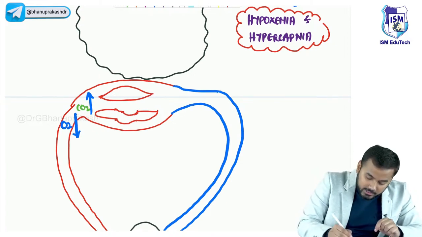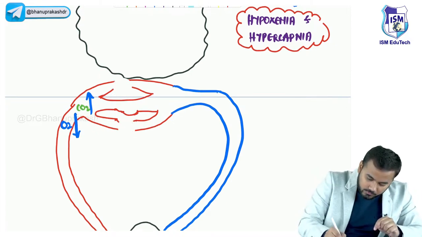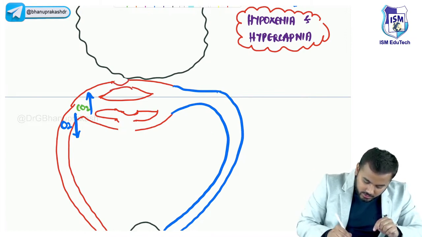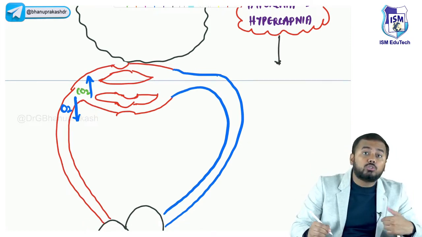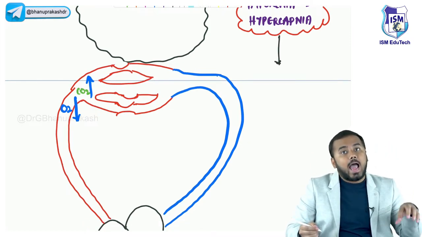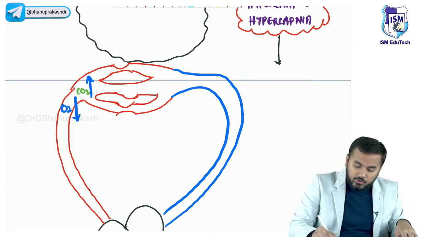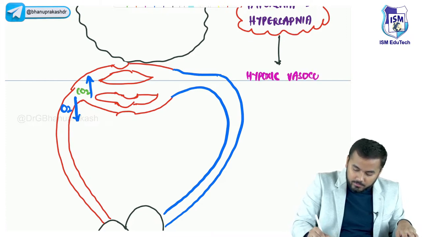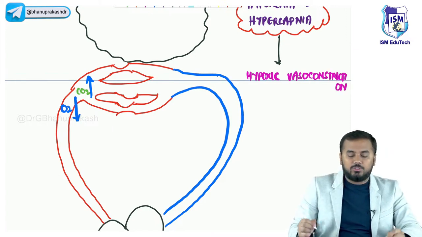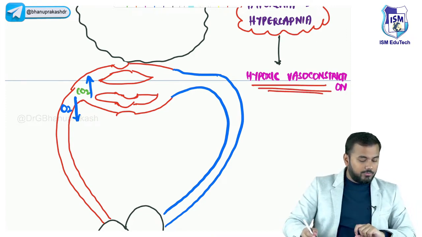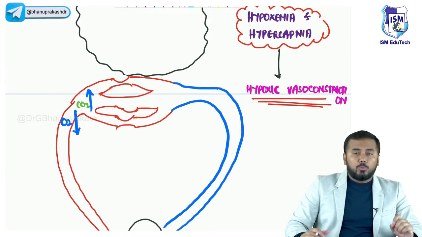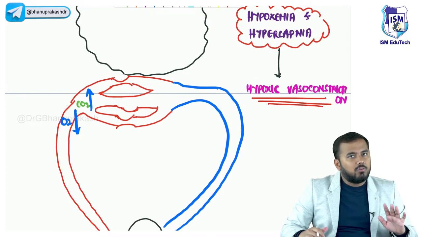Right? So whenever there is vasoconstriction here, all of you look now, see this is a vasoconstriction. Here also there is a vasoconstriction. So why is this vasoconstriction happening? Because of hypoxemia. This is called hypoxic vasoconstriction. This phenomenon is called hypoxic vasoconstriction. Now, I hope all of you are with me and understanding whatever I'm teaching. So because of this hypoxic vasoconstriction, what is happening?